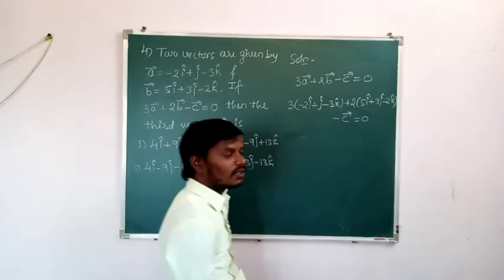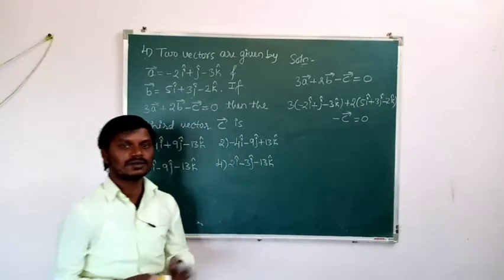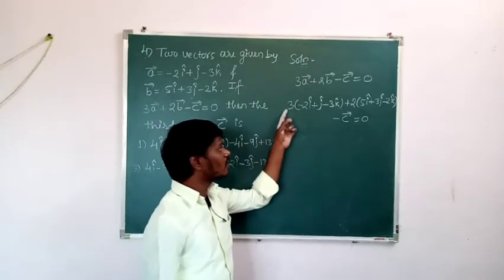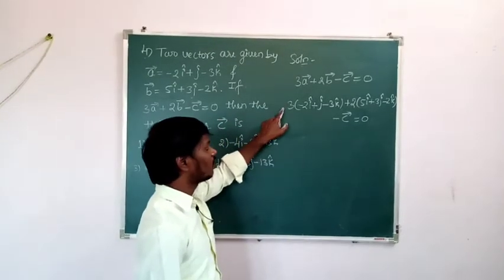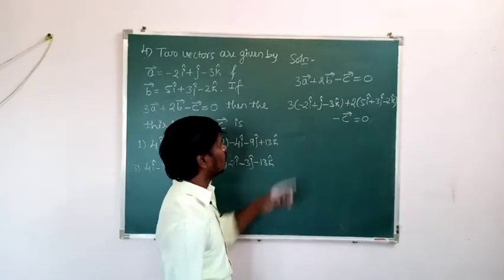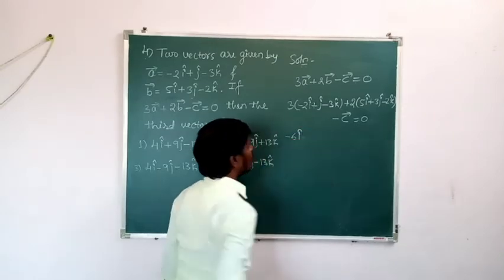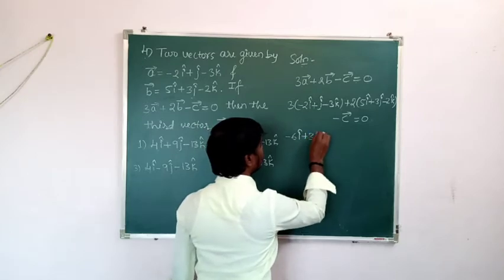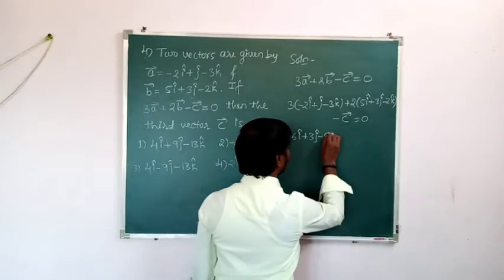This is the multiplication of a vector by a scalar. Already you know this. Here 3 is the scalar, here 2 is the scalar. Multiplying this bracket with 3 and this bracket with 2: 3 into minus 2 is minus 6i, 3 into plus 1 is plus 3j, and 3 into minus 3 is minus 9k.